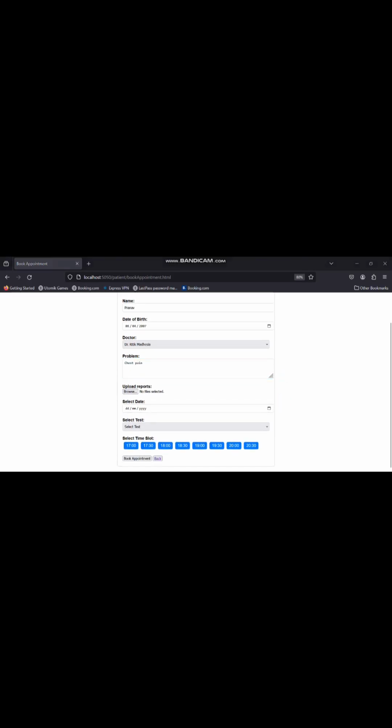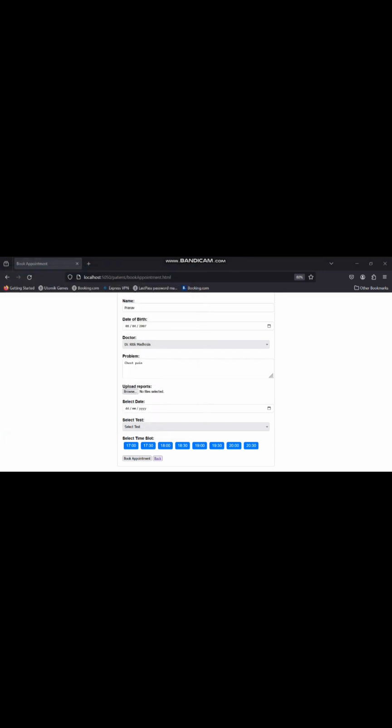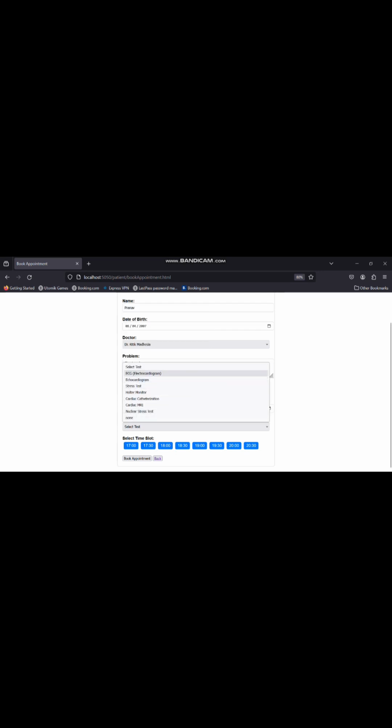Now coming to the upload files, you can upload the files. Let's say we have some ECG data available, an ECG sample report. We can upload it here, and it gets stored in Amazon Web Services in an S3 bucket. Here you can also select a date for the appointment. Let's say you want the appointment on the 9th, and you can select a different test also. After selection, it will be verified by the doctor whether this test is required for you or not. Let's say I'm selecting none for the test.